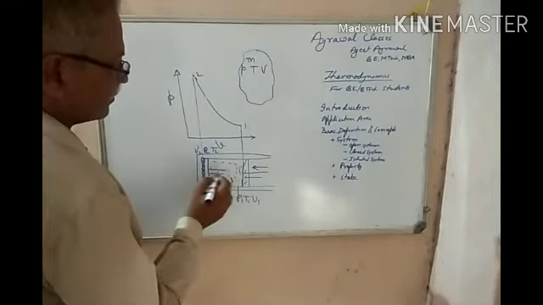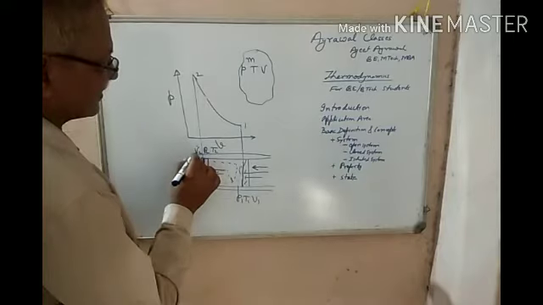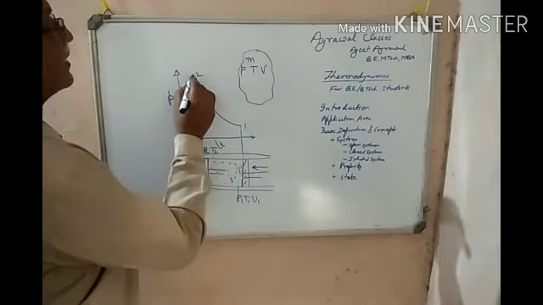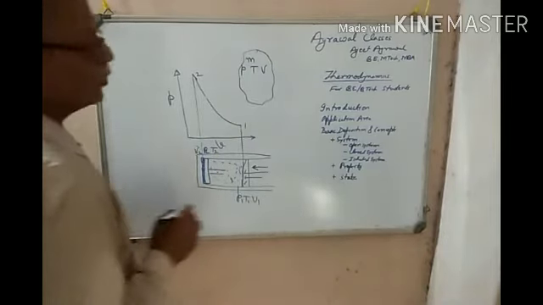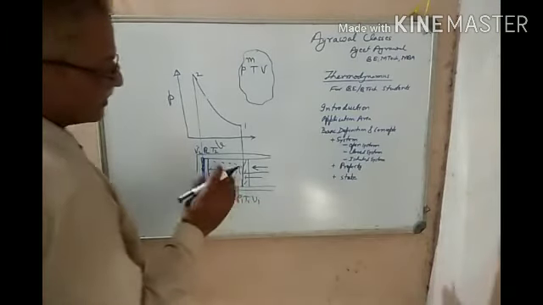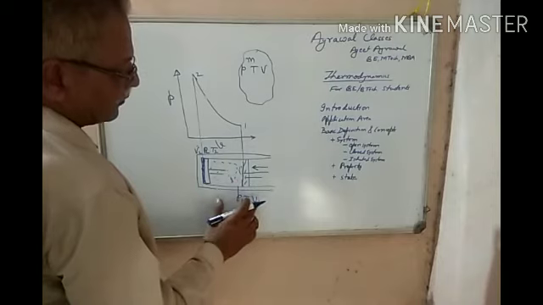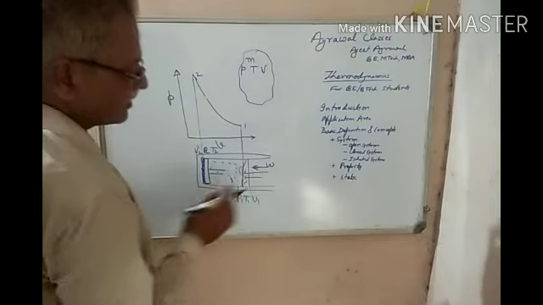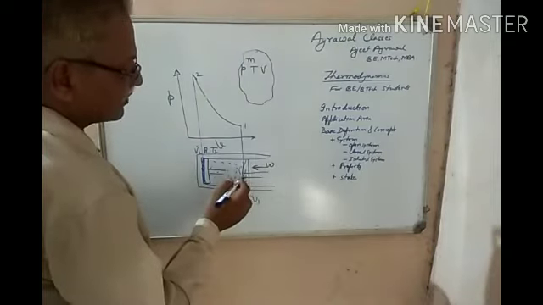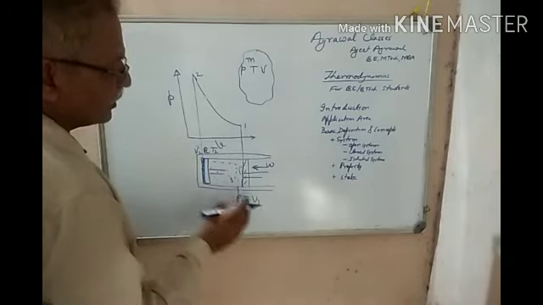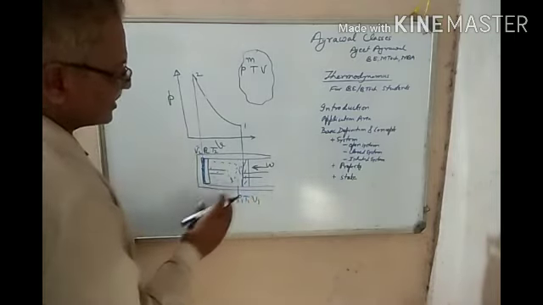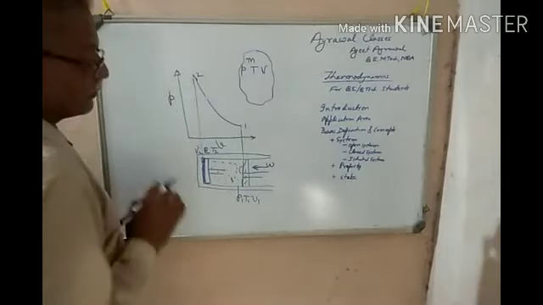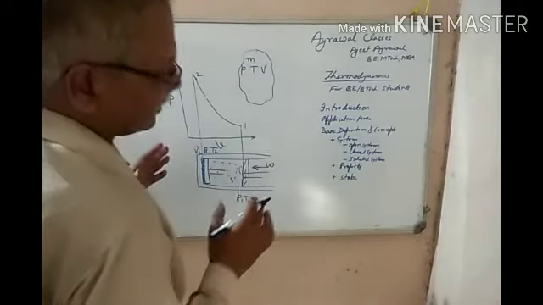So the system now has the properties P2, V2, and T2, and this can be represented here as point 2, the state 2. So what has happened? The system was in the original position with P1, T1, V1 and mass M. Now we have supplied some work, because we are compressing it. As we supplied some energy into the system, the properties of this system have changed to P2, V2, and T2, and this can be represented at point 2. So that is the property of the system.